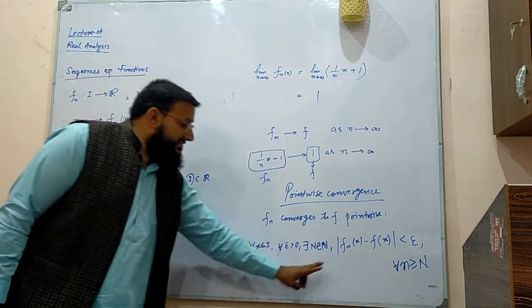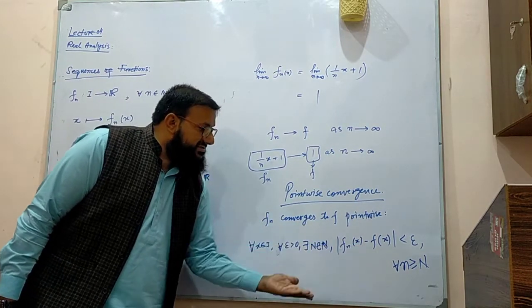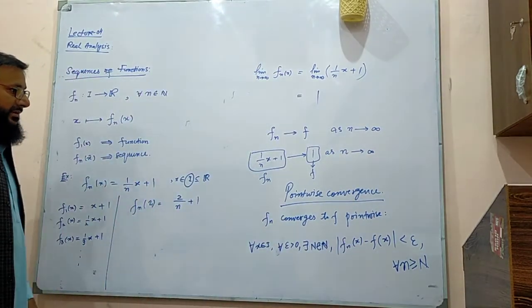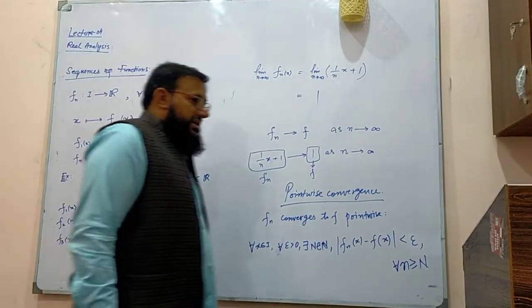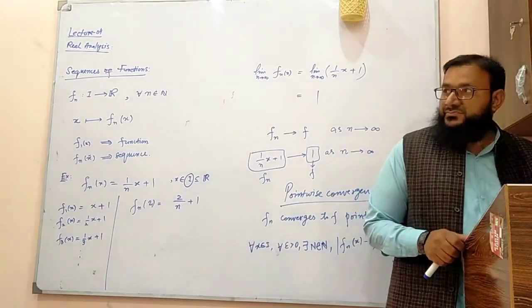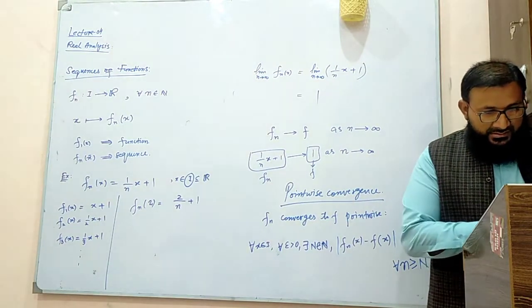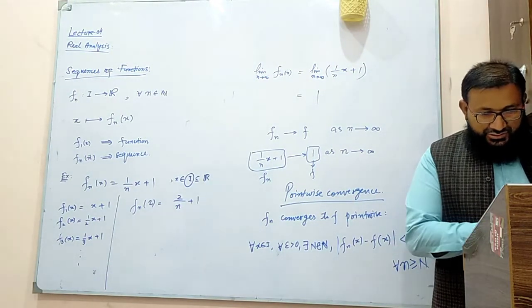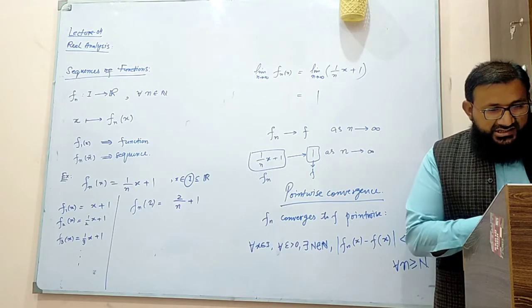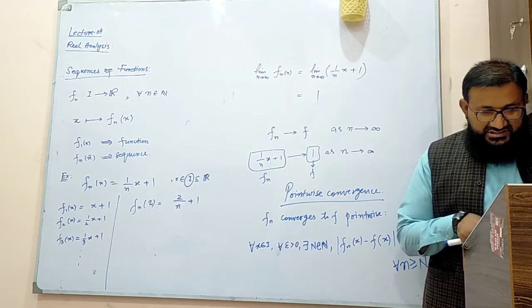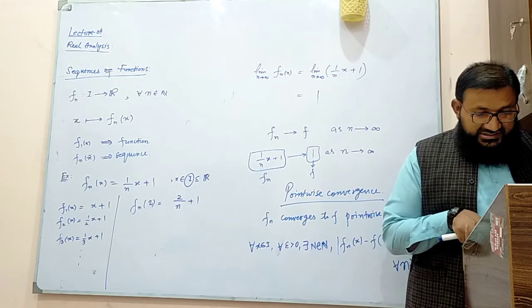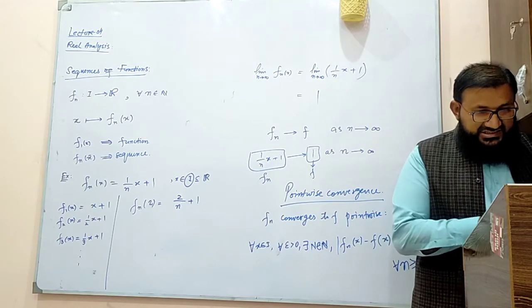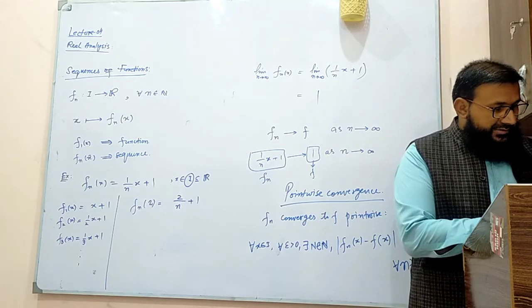It means the difference between these can be made as small as possible whenever n goes to infinity, or n becomes very, very large. So this is how we define pointwise convergence. We'll come to different examples as well, and then we'll see what happens.